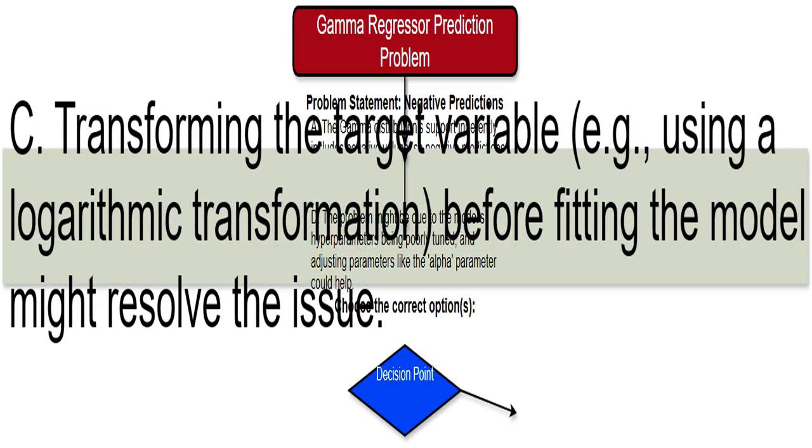This option suggests a fix. Change the data before feeding it to the model. For instance, a logarithmic transformation, taking the logarithm of each data point, could work if all values are positive to begin with. This ensures the model only sees positive numbers, thereby solving the issue. This is a great solution, Vamsi.